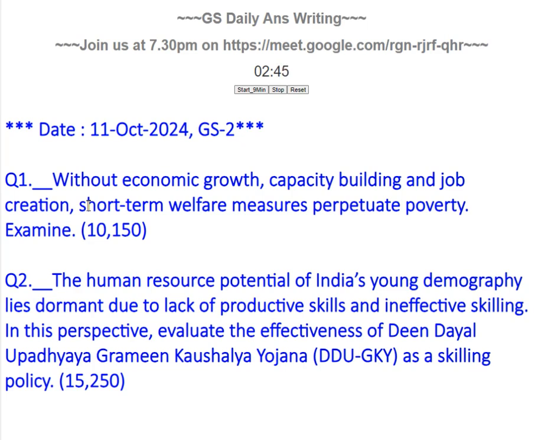In the first heading, the structuring part is a little difficult, so we will divide it into two parts. First, we will make a table. There we will tell the disadvantage of the short-term methods, meaning short-term welfare schemes, and how the long-term is solving that.